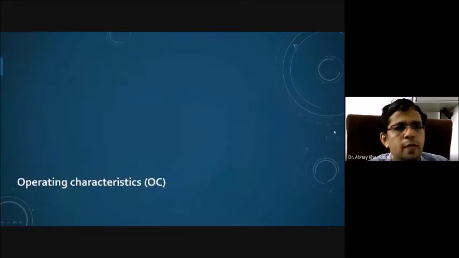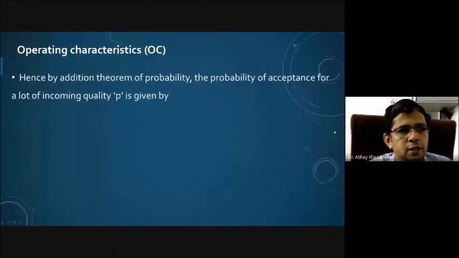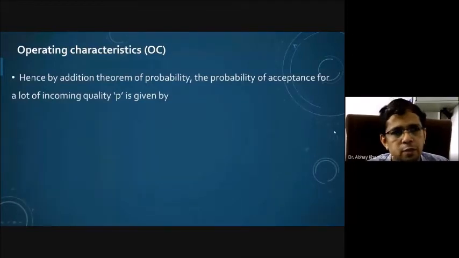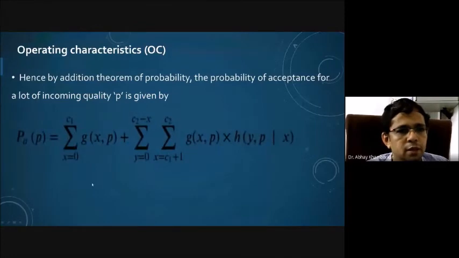Using this, by the addition theorem of probability, the probability of acceptance for a lot of incoming quality P is given by this summation. If I am talking about only the first sample, then X indicates the number of defectives, so X equals 0 to C1. This is the situation where we are going to accept a lot on the basis of the first sample only.